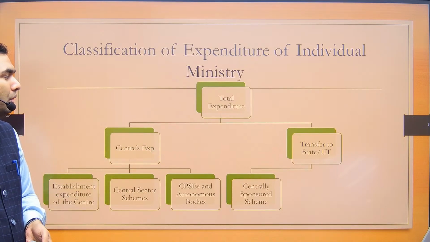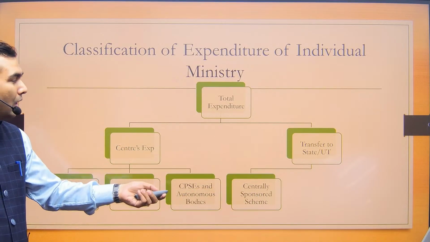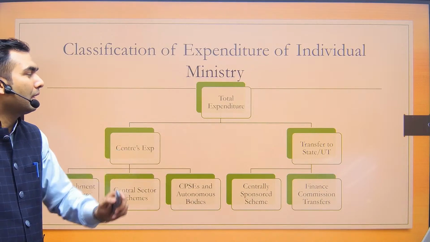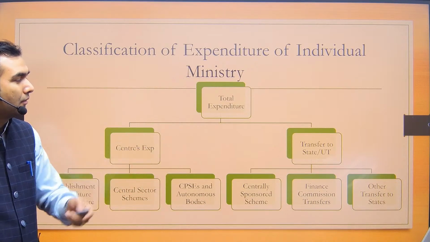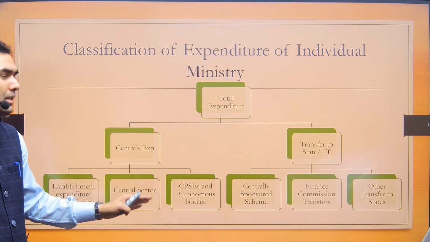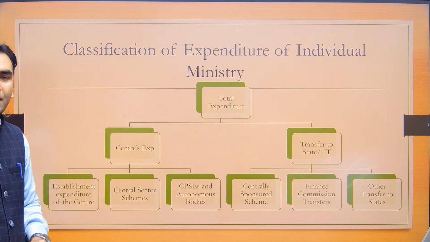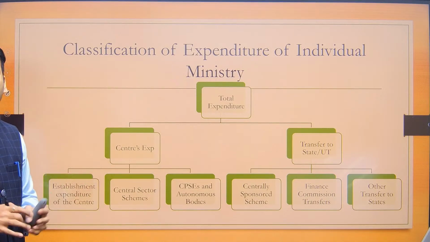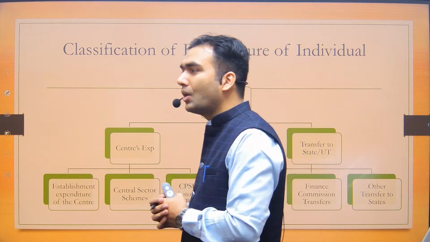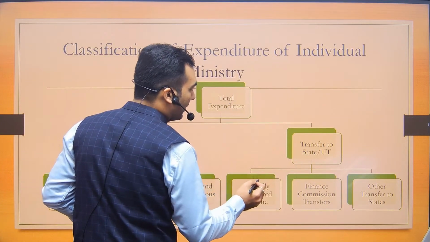Then transfer to a state or union territory. This could be through centrally sponsored scheme or through finance commission transfer, or some other kind of transfer, like some grants given to the states, or a special status given. All such things come under transfer to a state or union territory. So this is how the whole budget is categorized. I did not get any answer from you people. Oh, MGNREGA is not a central sector scheme. MGNREGA is a centrally sponsored scheme.